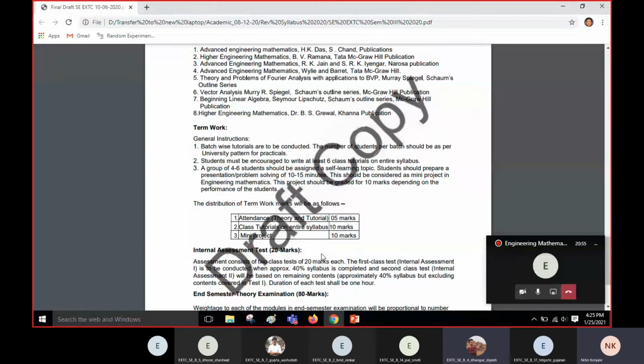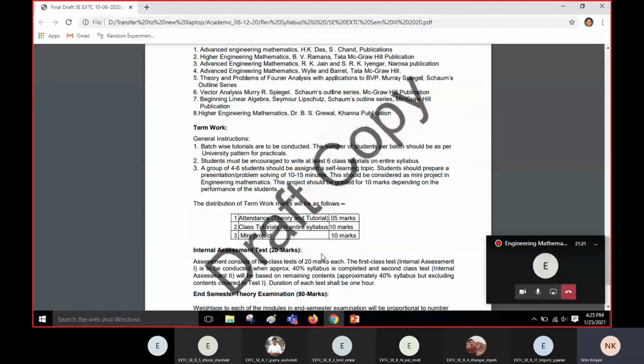Gajanan? 1 mark. Very good. So don't assume that because I have attended enough lectures, I should get full 5 marks for the attendance. If you got 78% attendance in the default list, okay, below 75% is not eligible for the granting of the term. You should have at least 75% attendance for every subject.